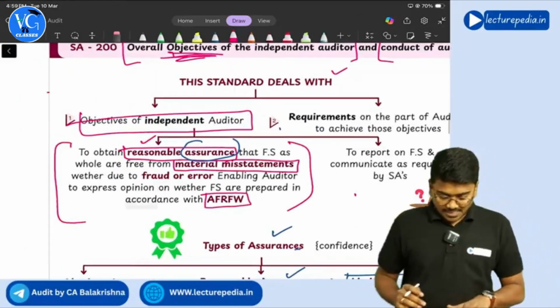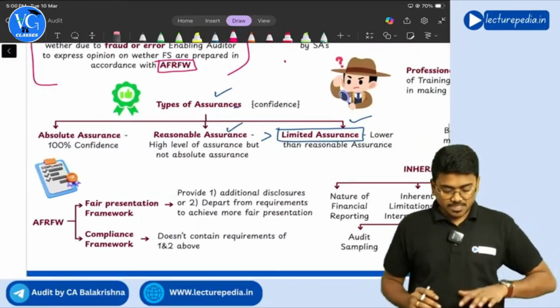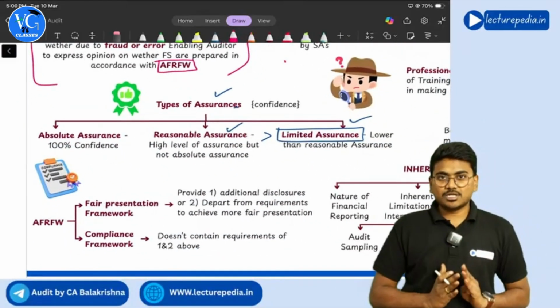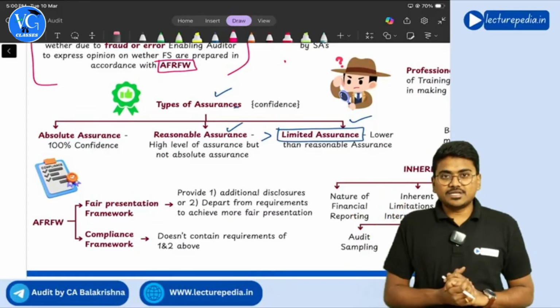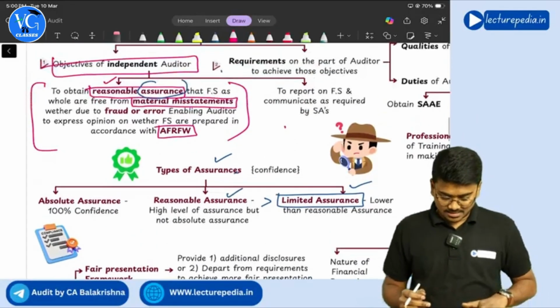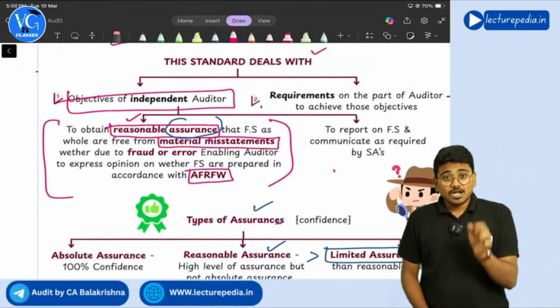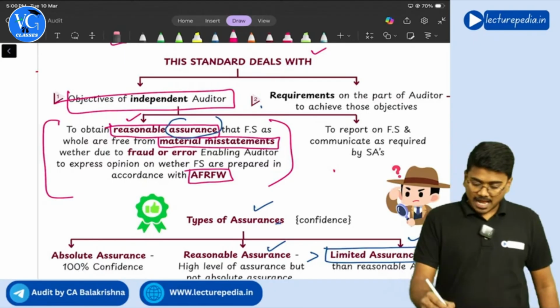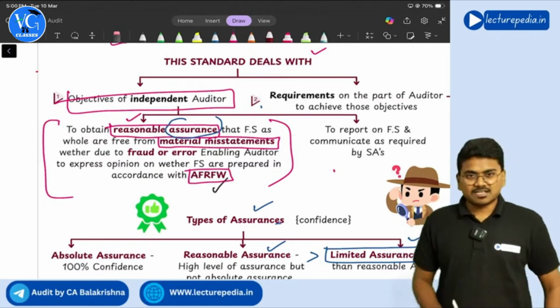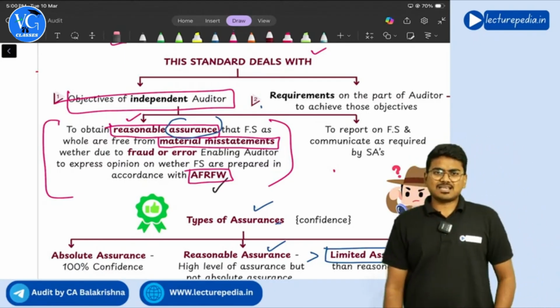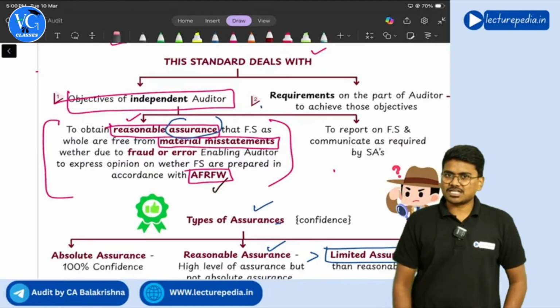So that is absolute assurance, reasonable assurance, and limited assurance, right? Yes, sir. So now we understood what is meant by assurance. Now we will understand the applicable financial reporting framework.